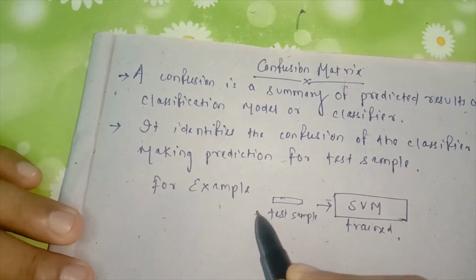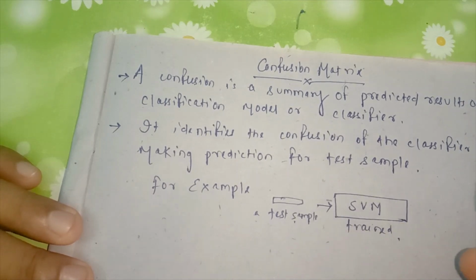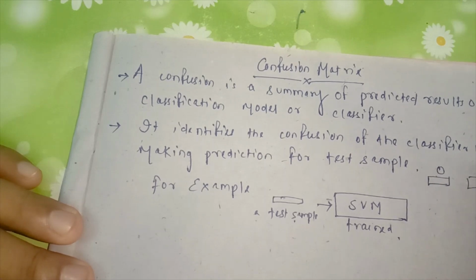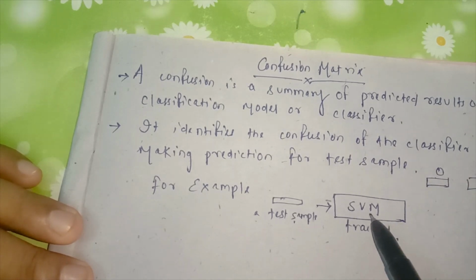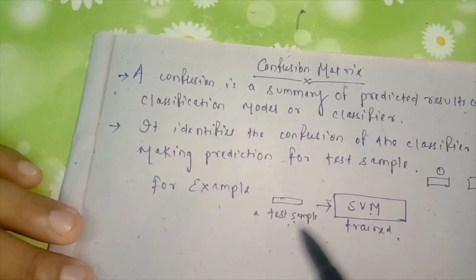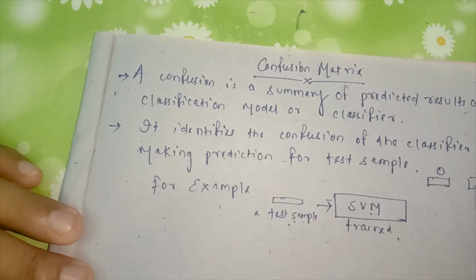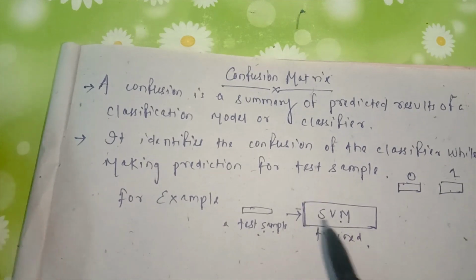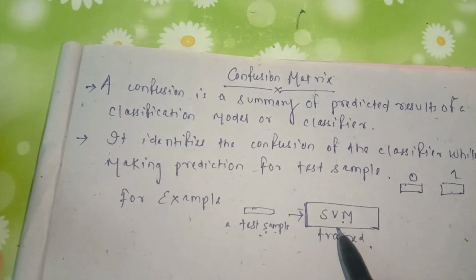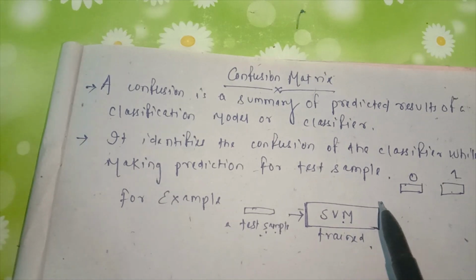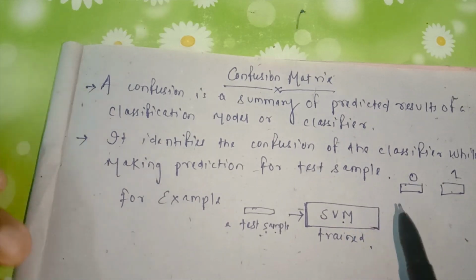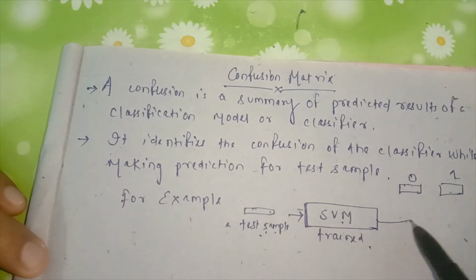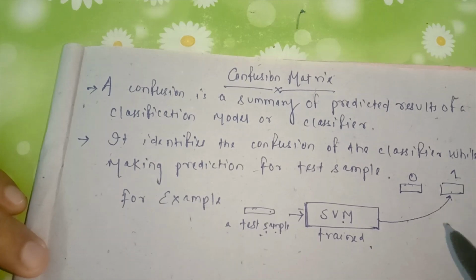You know that every test sample belongs to one of two classes: one is class 0 and another is class 1. The model has to predict whether the test sample belongs to class 0 or class 1. While doing prediction, if your model was not trained properly, sometimes it gets confused. The real class of the test sample is class 0, but it wrongly predicts class 1.